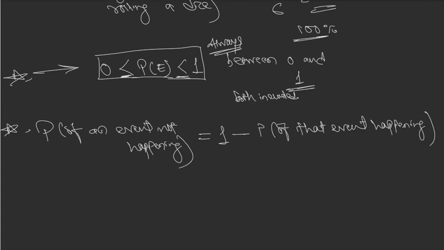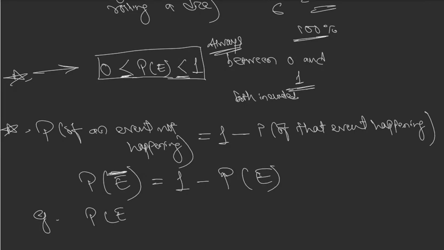This can also be represented with a formula like this. Probability of E bar. There is a bar here. Bar means event not happening, is 1 minus probability of the event happening, P(E). P(E bar) is equal to 1 minus P(E). For example, if the probability of an event happening is 2 by 3, what is the probability of the event not happening?